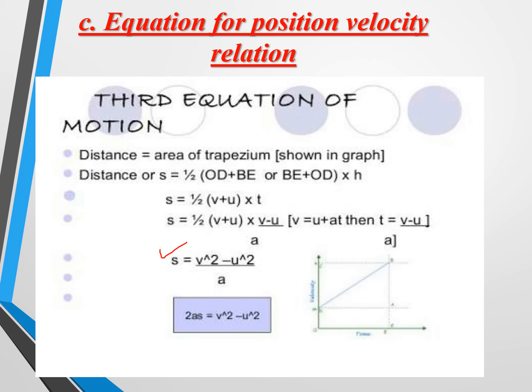That is, from first relation, we are considering T is equal to V minus U by A. Then you substitute it in this condition, you will get V square minus U square by A, then 2as is equal to V square minus U square. So this is the proof for third equation of motion. So this relation is nothing but position and velocity.